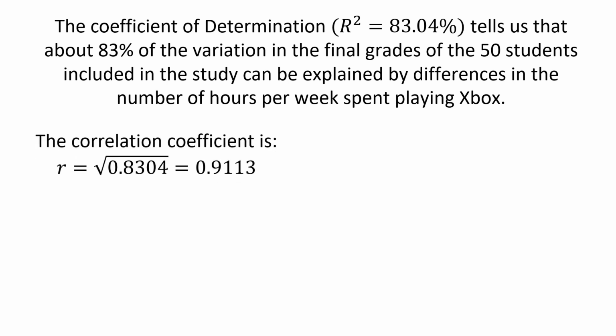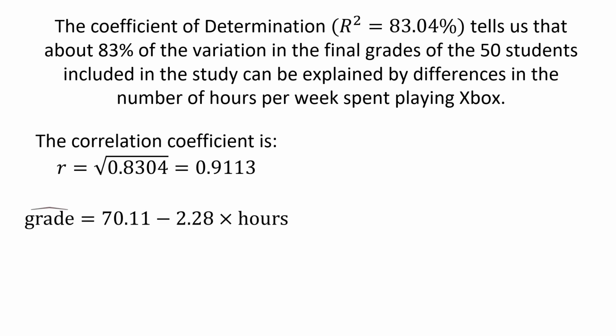We were asked to calculate the correlation coefficient. Here, the only trick is to remember to first convert r squared from a percentage into a decimal number, then take its square root, and so doing so we get a correlation coefficient of 0.9113.